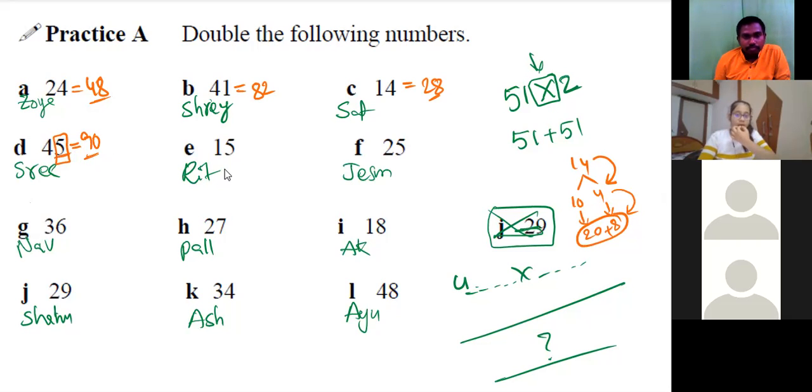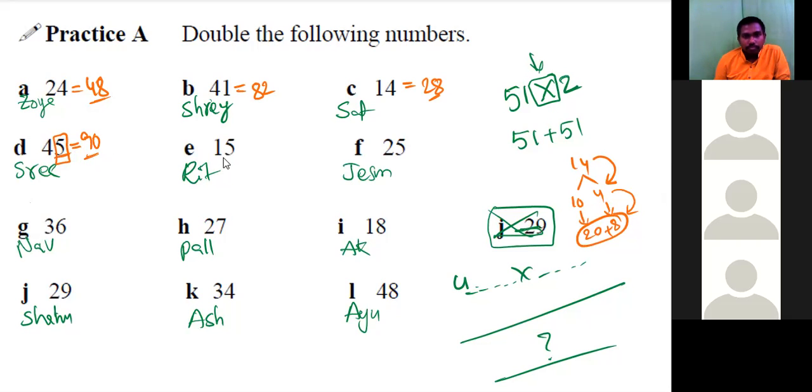Ritvik? So we can take it as 10 plus 5 plus 10 plus 5. So this is also splitting and merging. Yeah, Ritvik, explain. It would be 20 plus 20 plus 10, which would be 50.